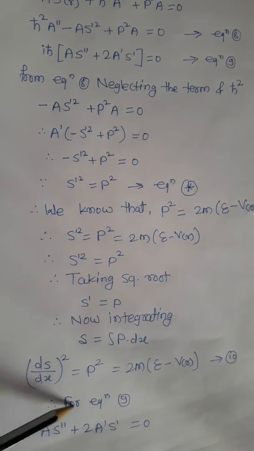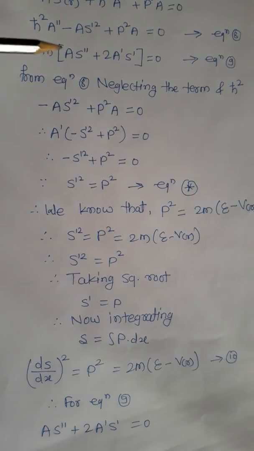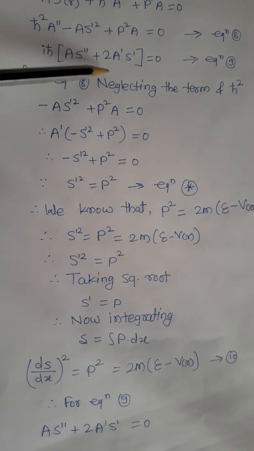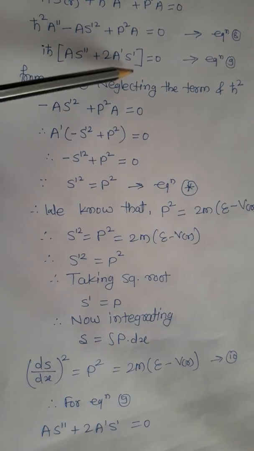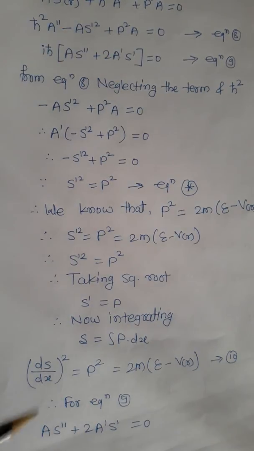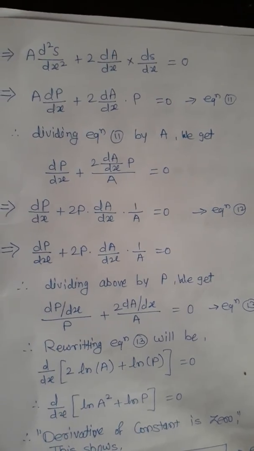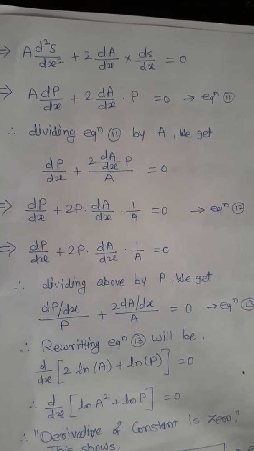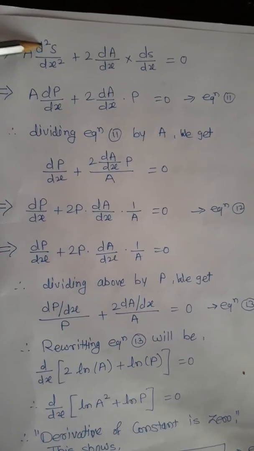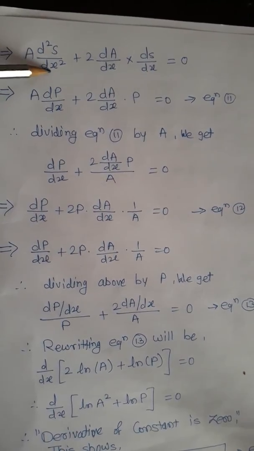Now for equation number 9, this is i h cross A S double dash plus twice A dash S dash is equal to 0. This is equation number 9. For this term we can write here A S double dash plus 2A dash into S dash is equal to 0. Now you know that S double dash means d square S upon dx square.